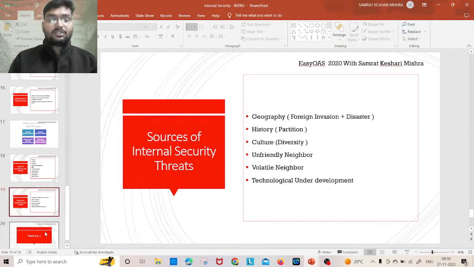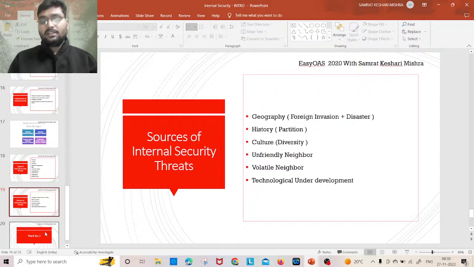Now what are the sources of internal security threats in India? The first is the geography. India position, geostrategic position of India. एथिपाई internal security threat create होइछि. एमने foreign invasion अधिक होइछि to India from the northwest front, from the coastal route. Then history. यदि हम history देखिबा, then this is the partition, Bengal partition 1905. Bengal partition in 1905. Then 1947 India Pakistan two nation theory on create that led to communal riots.